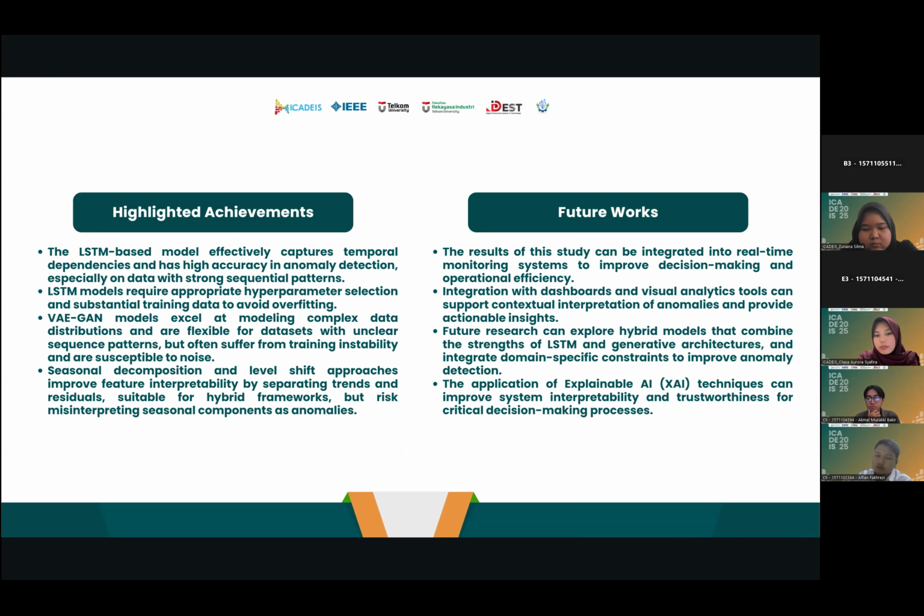The analytic dashboard provides a visualization of anomaly detection results in a real-time monitoring system. Implementation strategies may involve integrating the model with a cloud-based integration system and the operational system. This provides early warning notifications to operators and enables trend analysis for data-driven decision making. That's probably all I can think of right now.